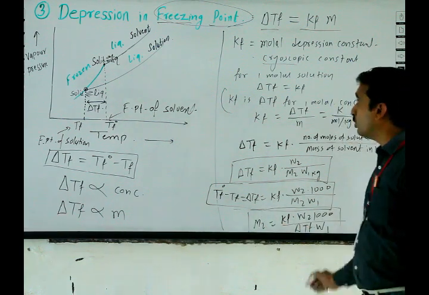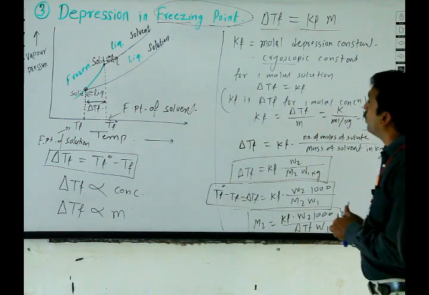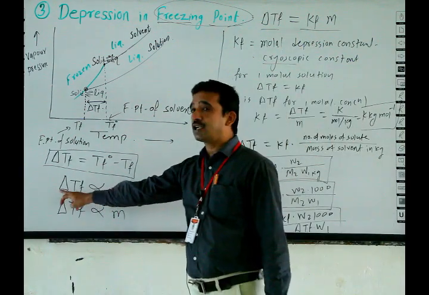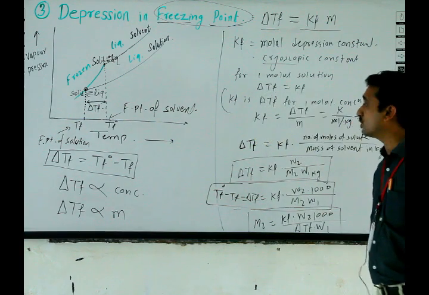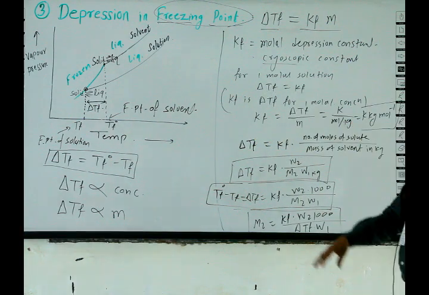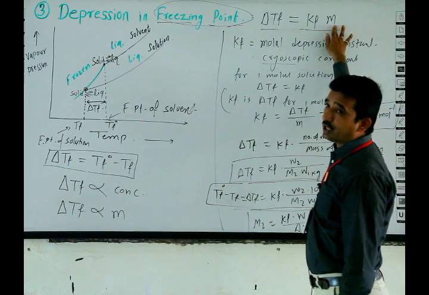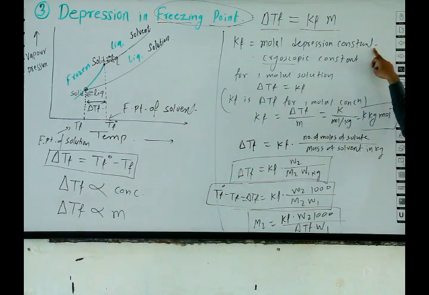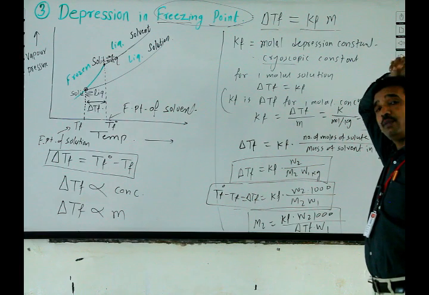This is the formula. Again here we only understand the relationship that delta TF and m are directly proportional to each other. Delta TF is equal to KF into m, where KF is the molal depression constant or called the cryoscopic constant.